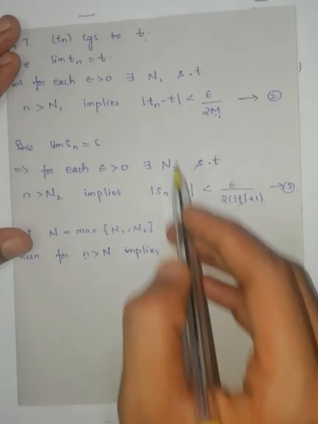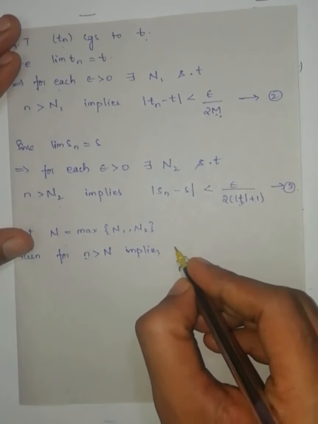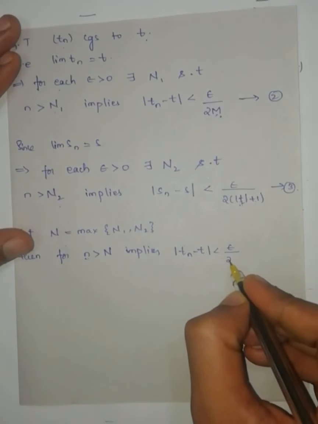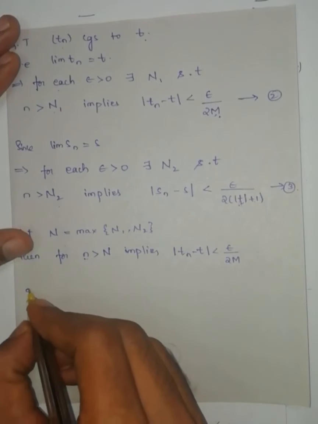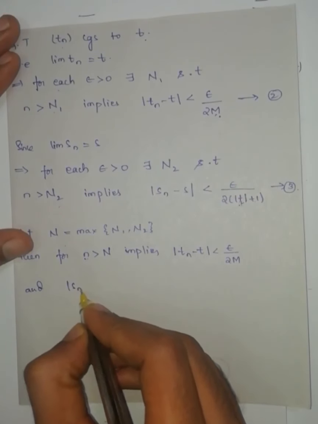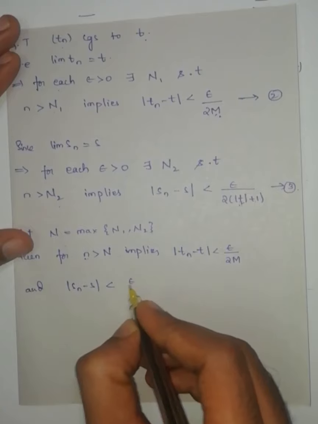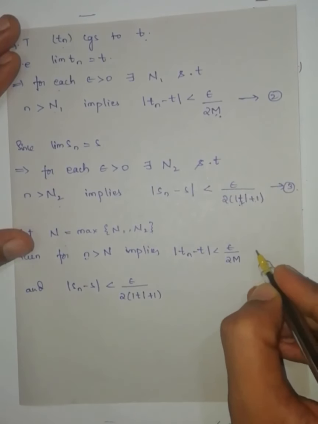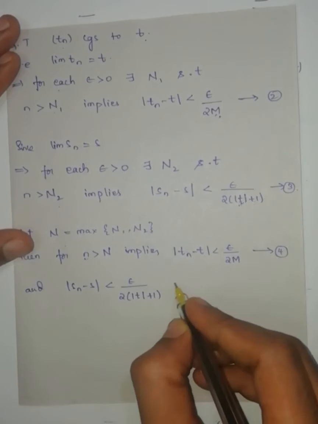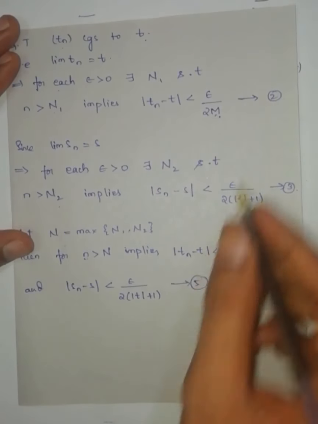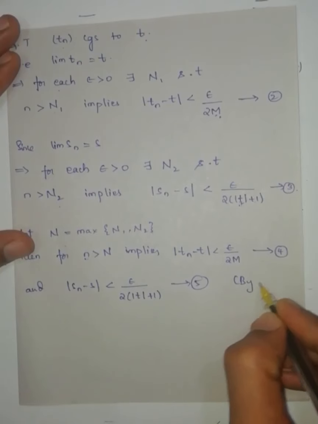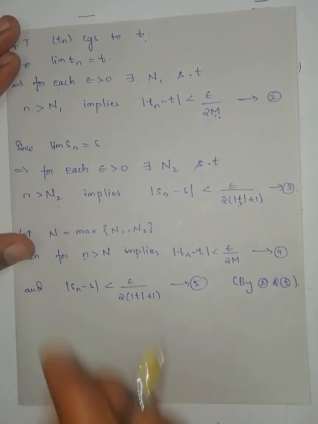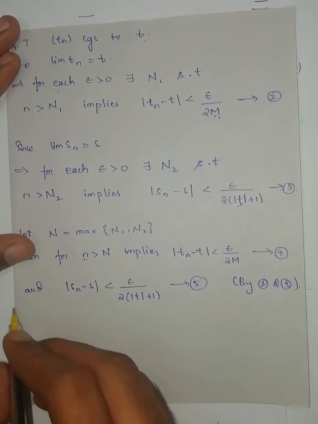Then this n satisfies both. Therefore modulus of Tn minus T is less than epsilon by 2m, and modulus of Sn minus S is less than epsilon by 2 into modulus of T plus 1. Equation number 4, equation number 5, these two I wrote from 2 and 3.